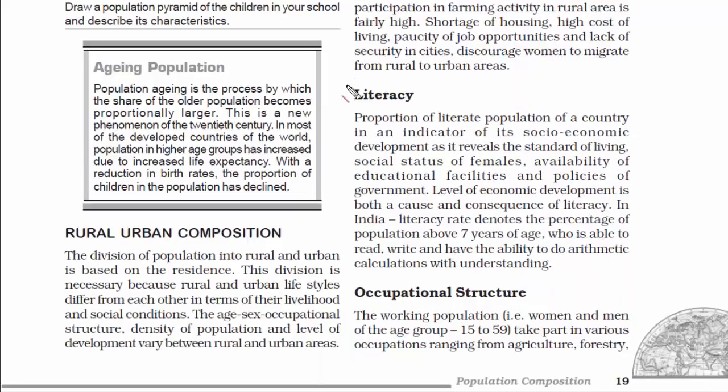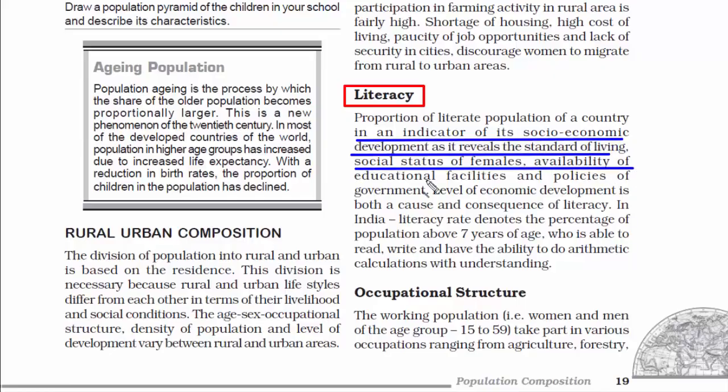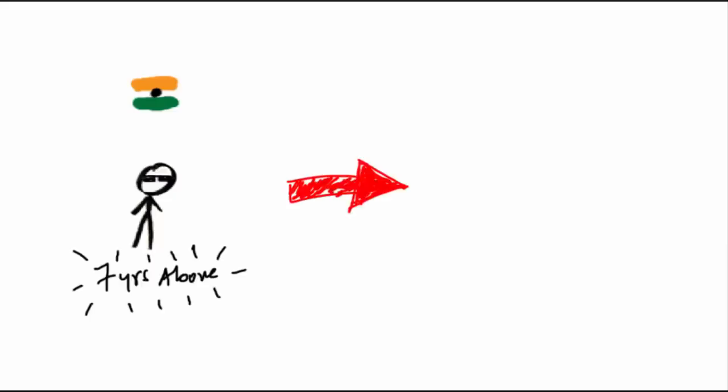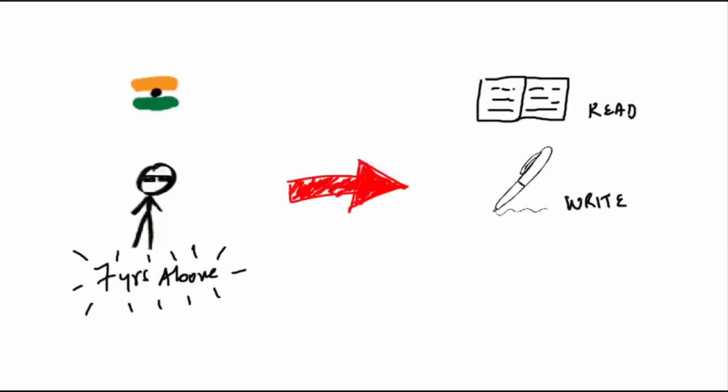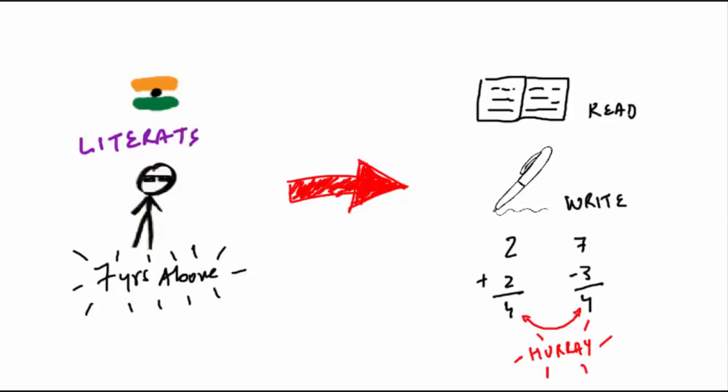And the next topic is literacy. Knowing the literacy rate of a population in a country tells a lot about its socioeconomic condition, standard of living, social status of females, availability of educational facilities, and policies of government. Now in India, literacy rate means the percentage of people above 7 years of age who can read, write, and can do a little math with understanding. If a person can do all of this, we call them literate.